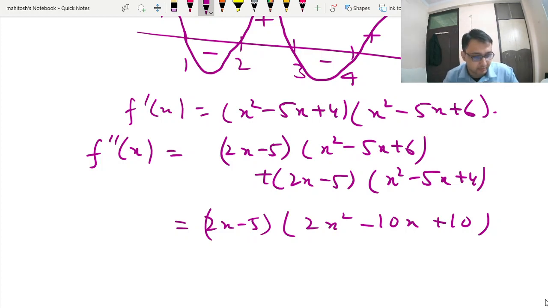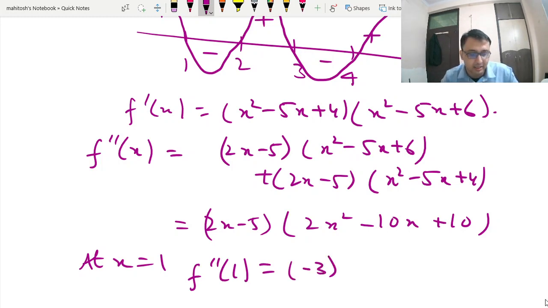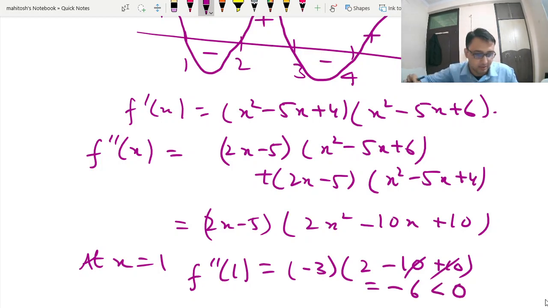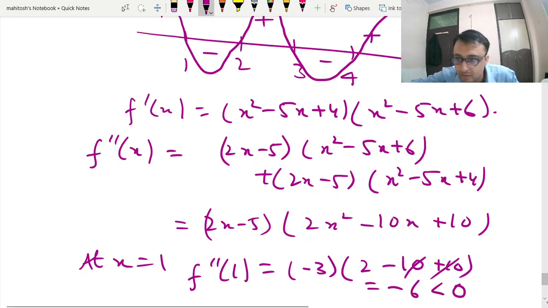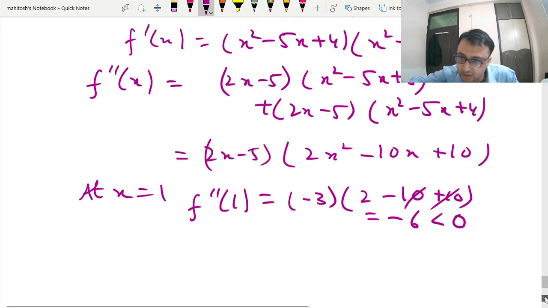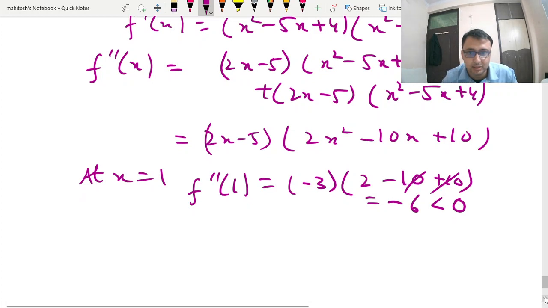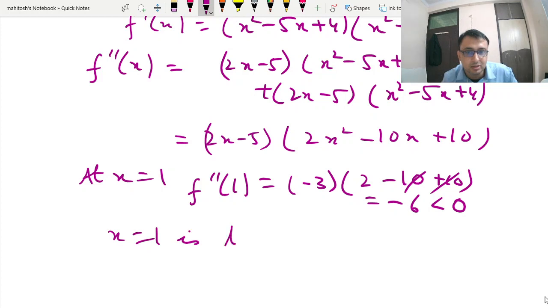Now we will put the values at x is equal to 1. Our f double dash 1 is, see, 2 minus 5 is your minus 3, times 2 minus 10 plus 10. So this is minus 6. So this is negative, so x equal to 1 is your local maximum. This question is just a calculation, nothing else. If you make a calculation mistake, your answer will be wrong.